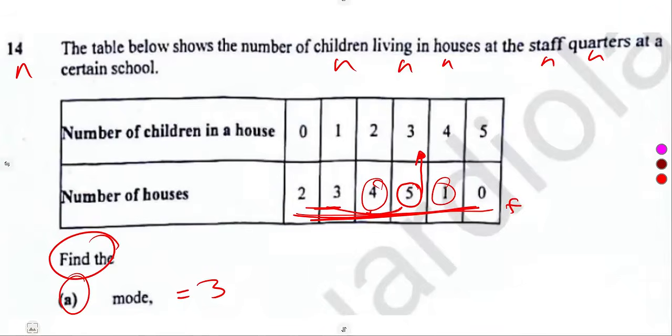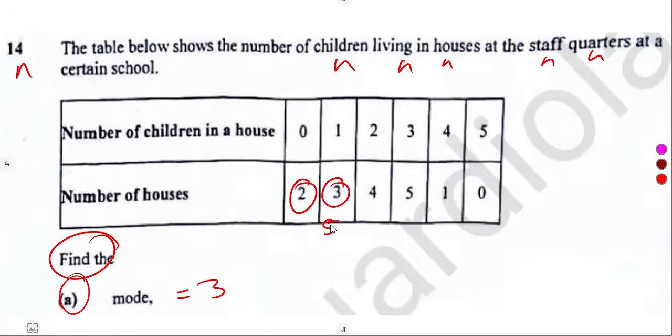The 8th position. If we are to count these numbers, 2 plus 3, that is what? 5. Then 5 plus 4, as we can see, is 9. Meaning to say the 8th position occurs here. We are already at 9. We have already passed the 8th position. You can do it even from this side.